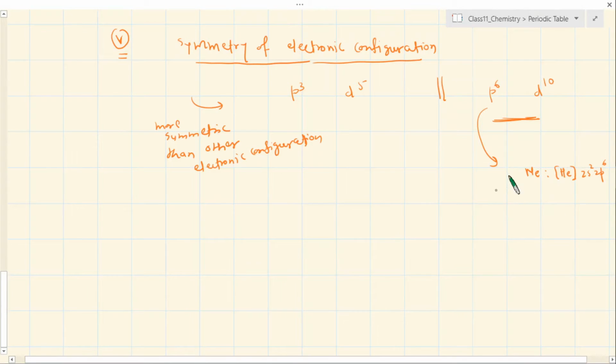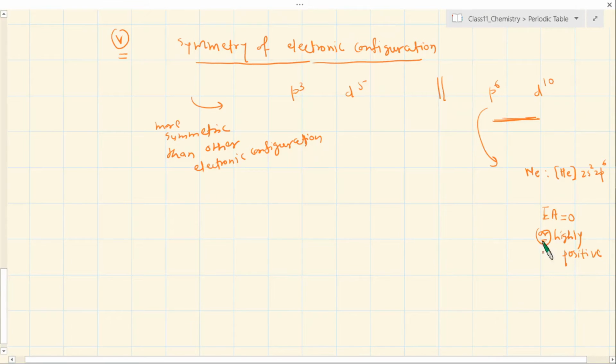To prepare a negative ion, you have to force the electron in, and that means their electron affinity should be either 0 or highly positive. Highly positive, because you have to provide the energy, it is not going to be released.